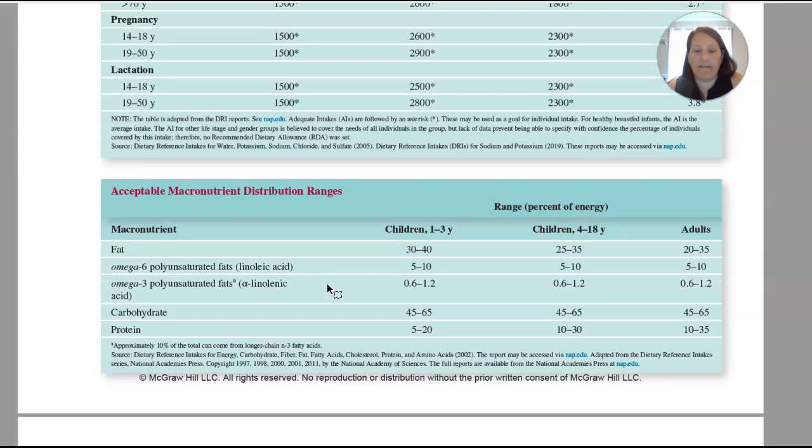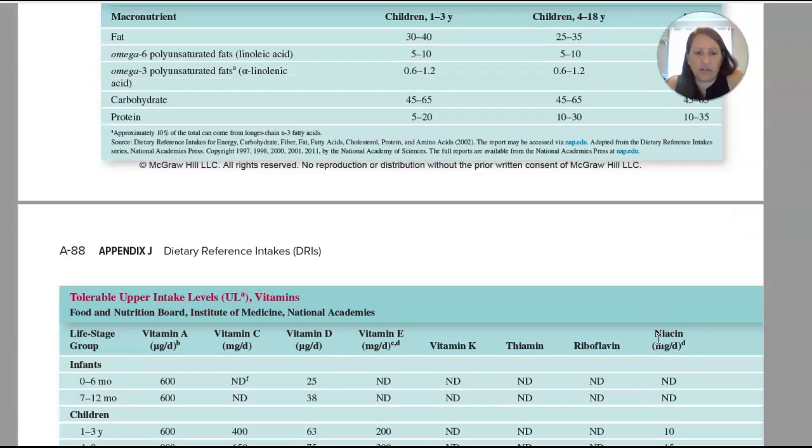Okay, here are the AMDRs. So again, the ones that we were using were for adults. So we've seen these numbers already. Fats 20 to 35, carbohydrates 45 to 65, and proteins 10 to 35% of our total calories. That's what they should look like. And then they include here omega-6 and omega-3 essential fatty acids. You notice it's different for children, depending if they're 1 to 3 or 4 to 8. So these shift through life stages, not gender dependent.